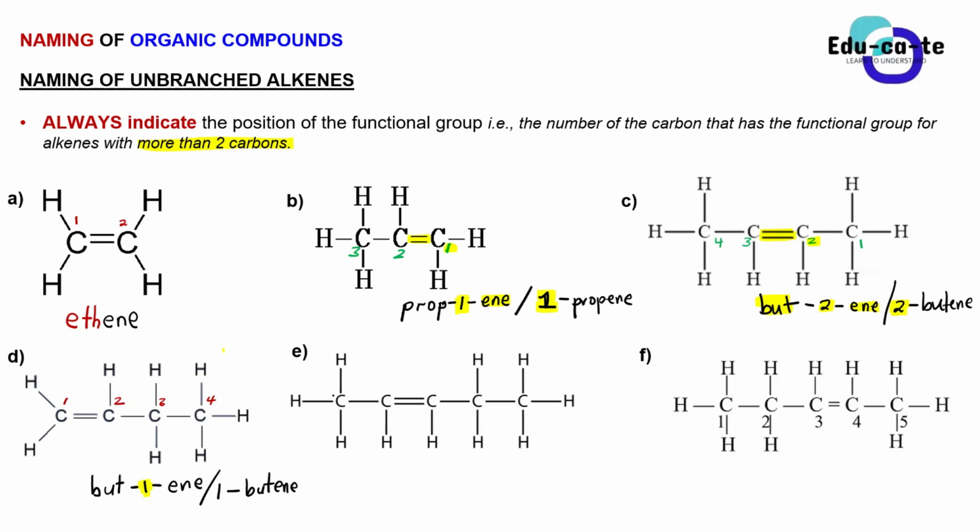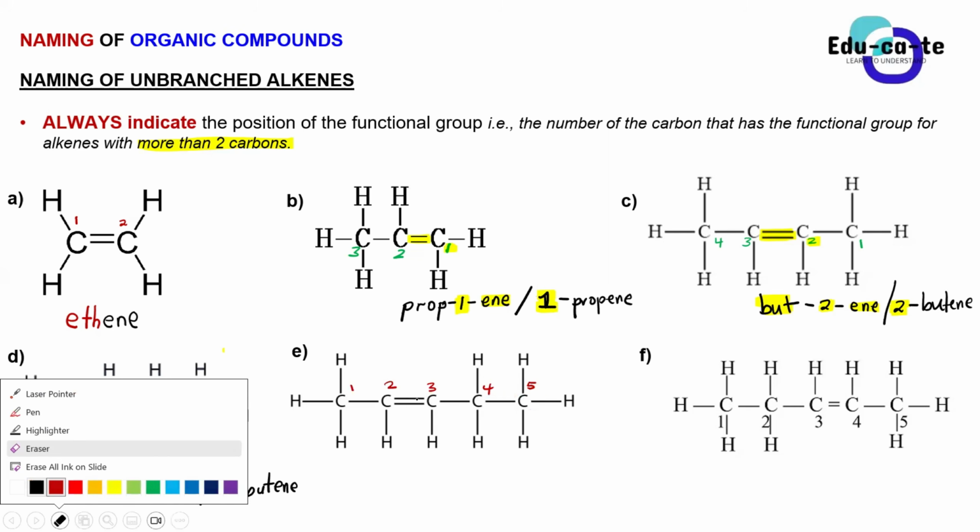Yes, it's left to right. That's going to be our carbon 1, carbon 2, carbon 3, carbon 4, carbon 5. Because if you number from right to left, you start with a carbon that is so far away from the functional group, which is the double bond. So you must number from the carbon that is closest to the functional group.